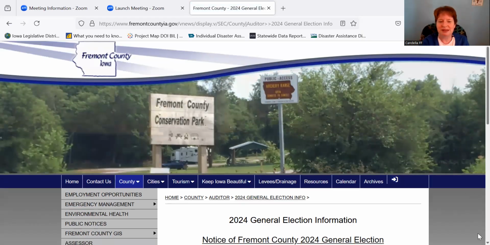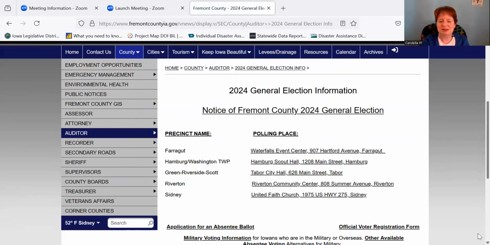So we're moving on. Now we've clicked the link, and at this top part of the page, you can see our precinct names and polling places. I'm sure if you live near Tabor, you know where the Tabor City Hall is. Or if you live in Riverton, you know where the community center is. But if you live in Sydney, you probably know where the United Faith Church is.